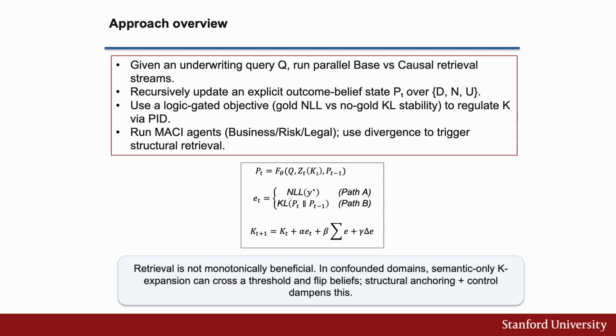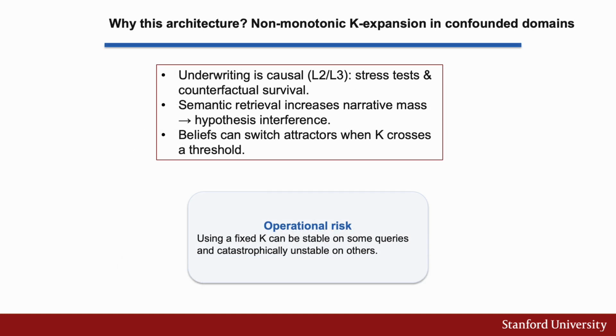The model shifts from causal to associative inference. As we'll see in a later trace, using a fixed K can be stable on some queries and catastrophically unstable on others, because semantic retrieval expansion can increase narrative mass and interfere with the inference process itself.